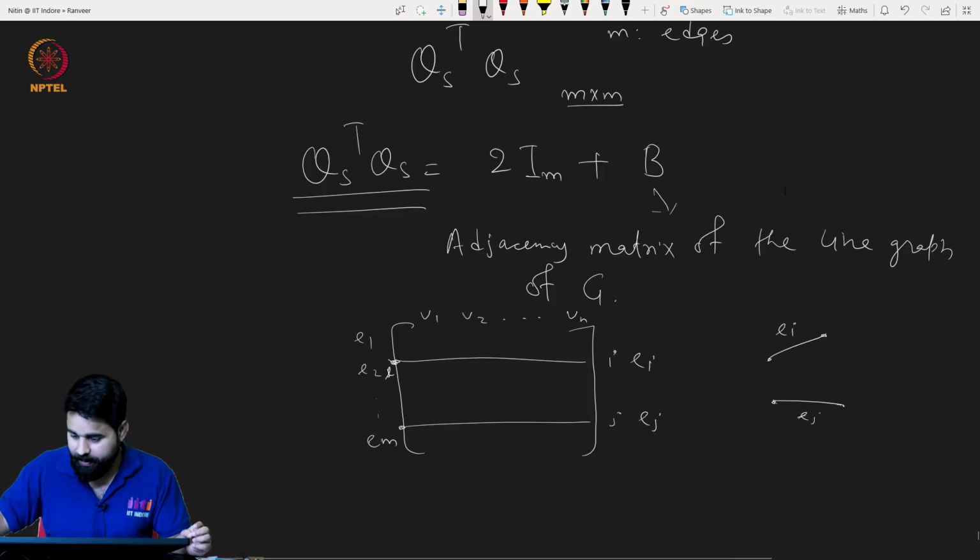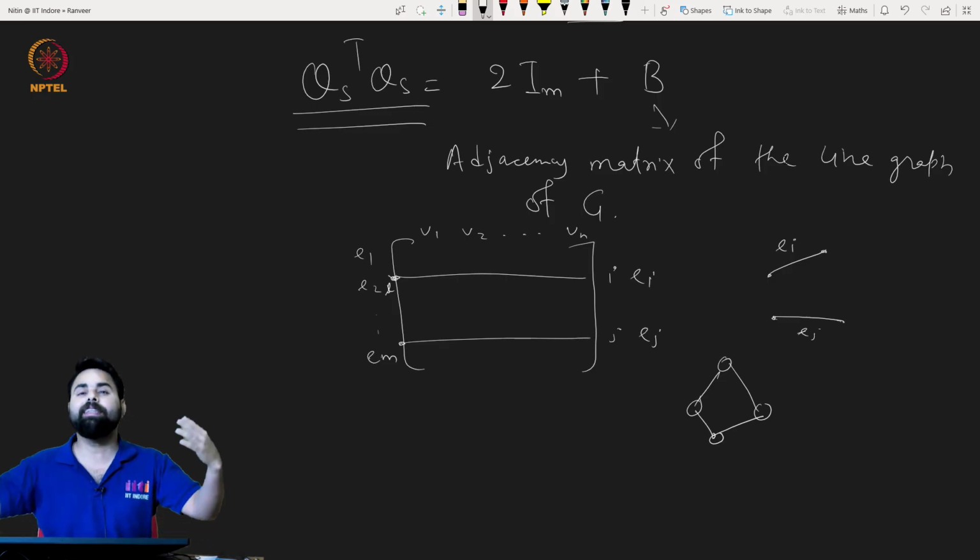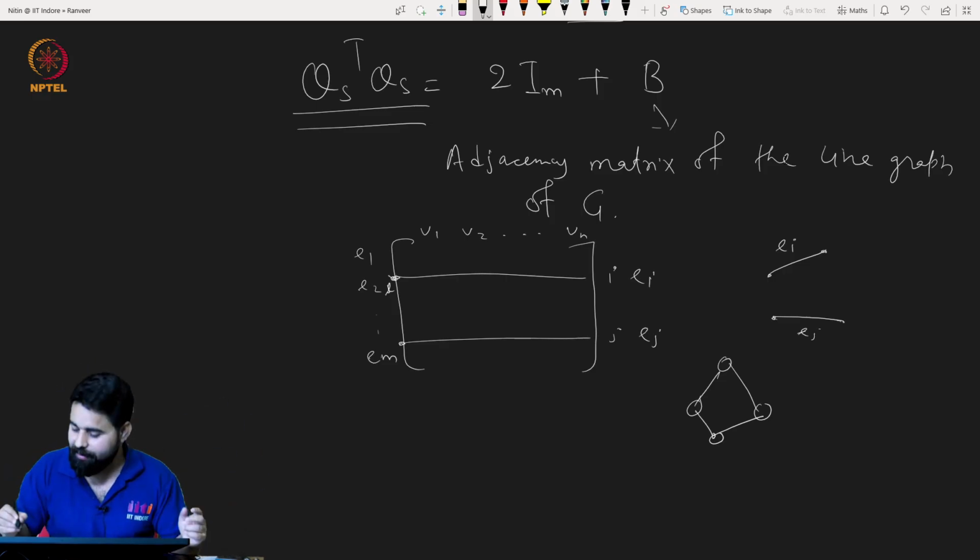Now the line graph is this. Suppose I have to find the line graph of this graph. Maybe let me put one more. Whenever there are edges, you put vertices. So suppose this is vertex 1, vertex 2, vertex 3 and vertex 4.